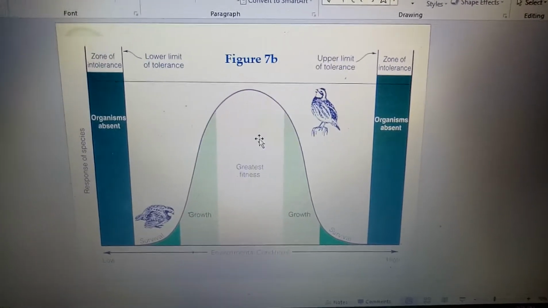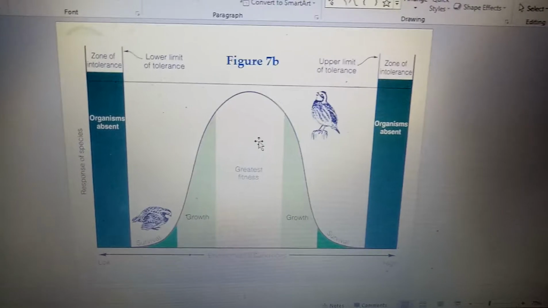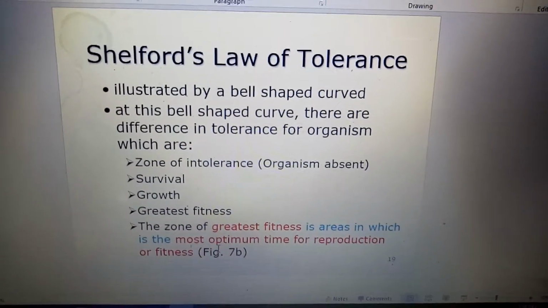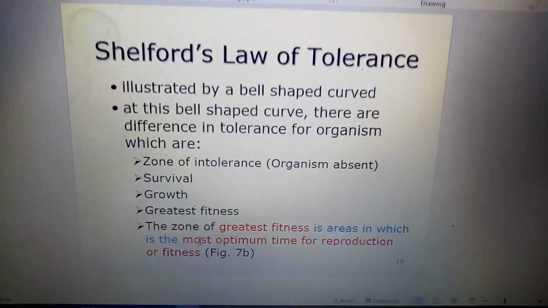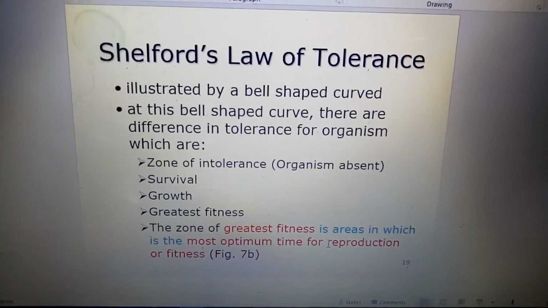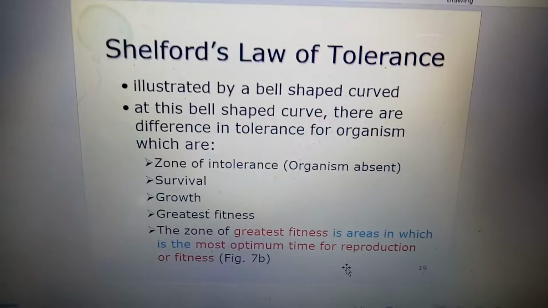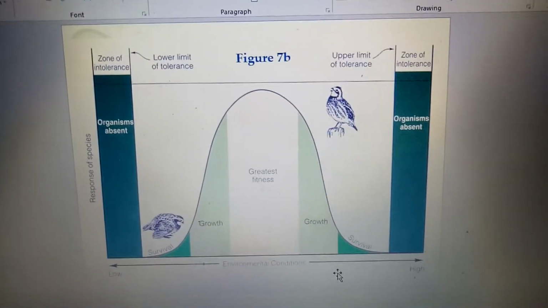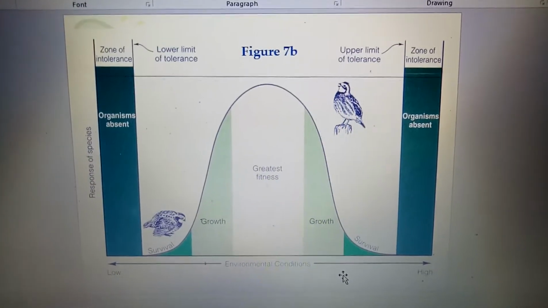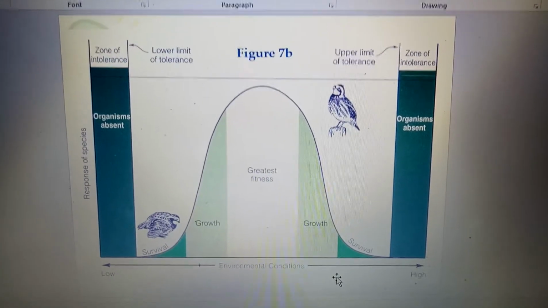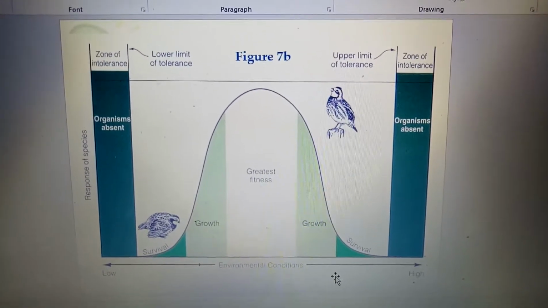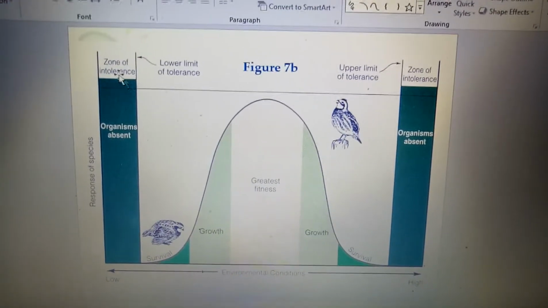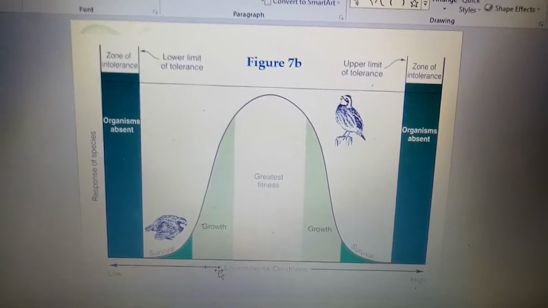The maximum peak, and the last one is the zone of greatest fitness, the area which is the most optimum for the production of fitness. So this is a very important graph for you to understand each of the areas, from the beginning on your left-hand side: the zone of tolerance, where the organism is absent,